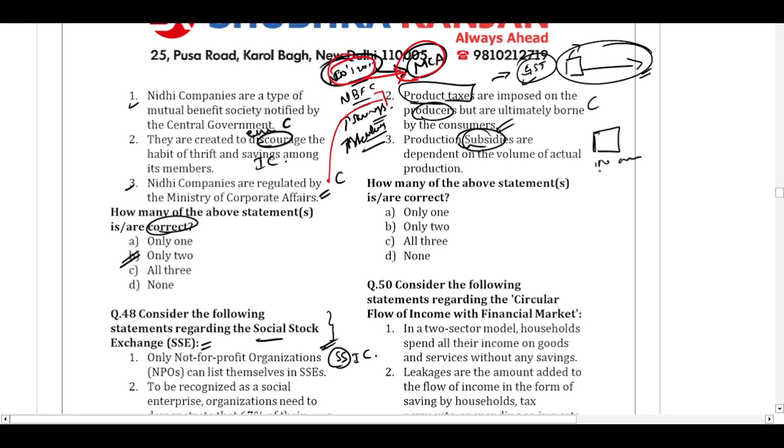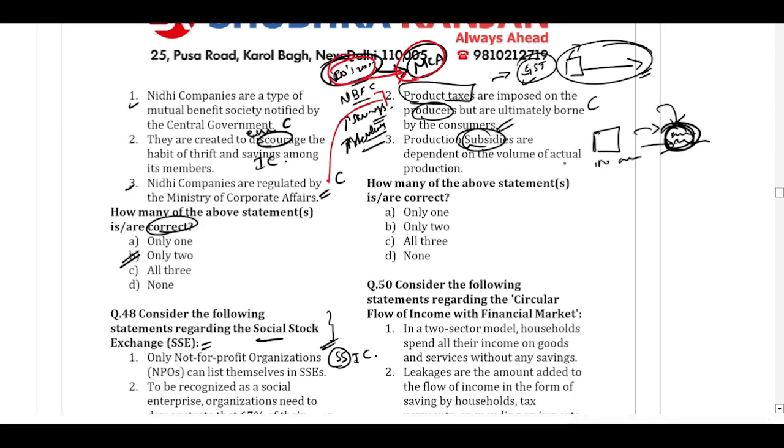or 1000 units. Say the government is giving a subsidy to a candle producing unit. The government will not put any restriction that you have to produce only 1 lakh candles, only then I'll give the subsidy. The government can give the subsidy because the person is producing candles. It is for producing candles and not for producing 1 lakh candles. So it can be either condition. We cannot say that it will always be dependent on the volume of production.